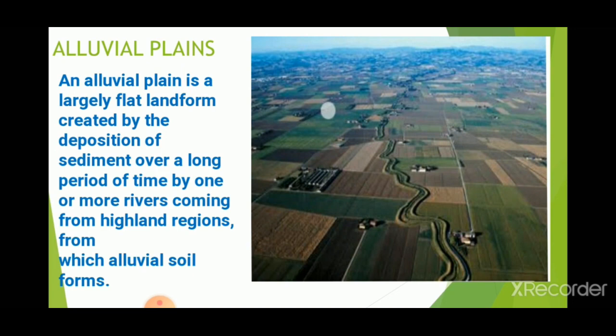In the previous class we have studied about the flowing of a river: upper course, middle and lower course. The river brings sediments from the upper course and deposits them in the lower region. Thus it makes the alluvial plains, and it is the most fertile part, and it is used for agriculture. It is formed not by a single river, maybe more than one river. So that is the alluvial plain.